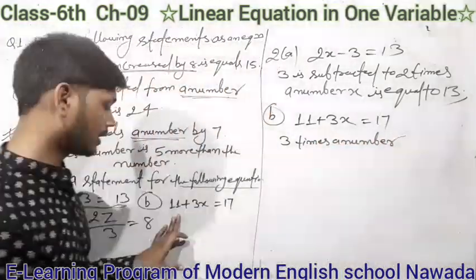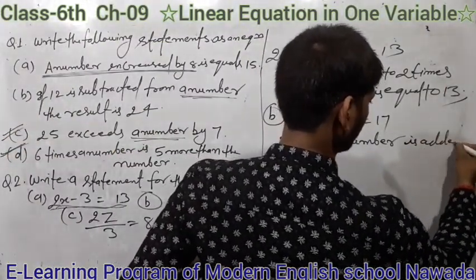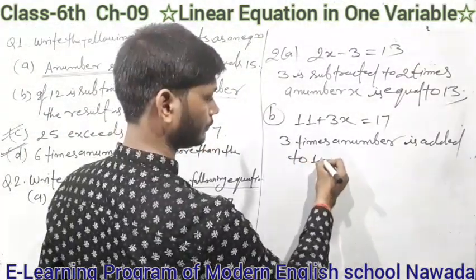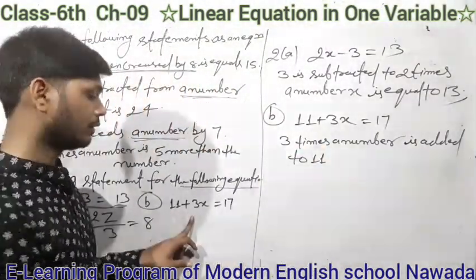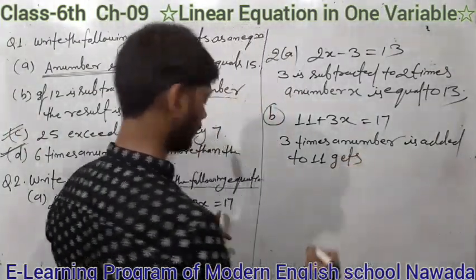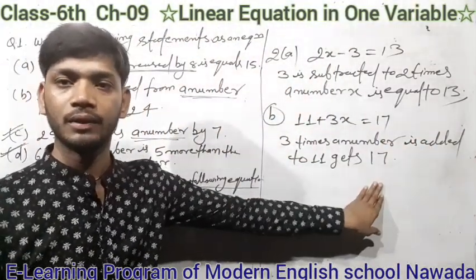3 times a number is added to 11. Added to 11 gets 17. That means equal to 17.